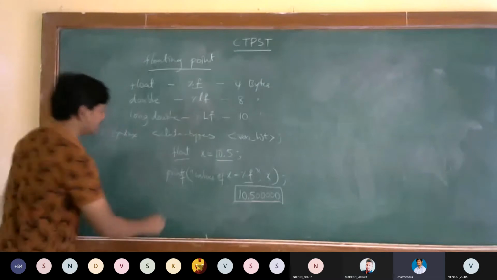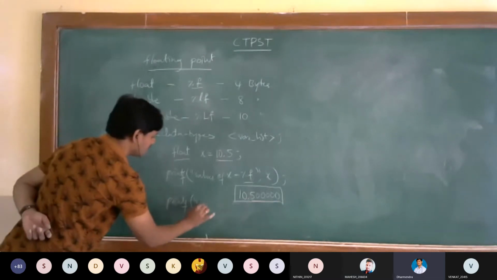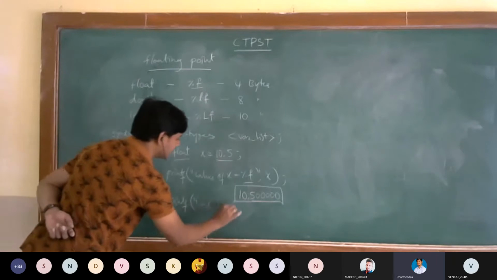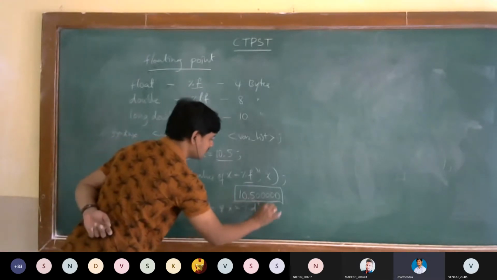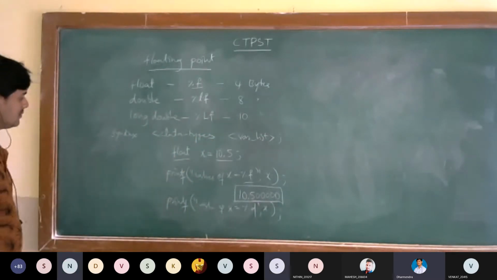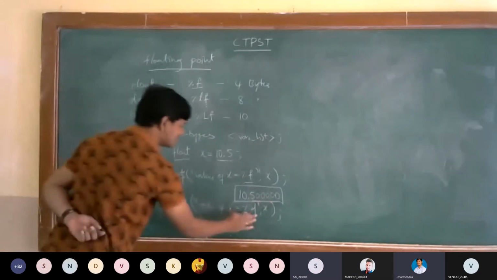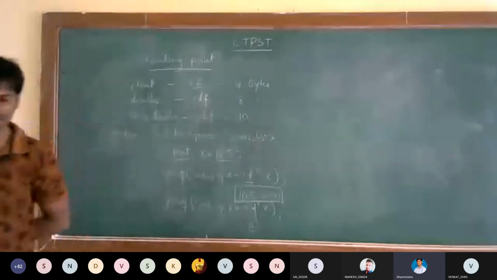Now I am printing the same value with printf: value of x is equal to %d, comma x. Can anybody tell me what's the value? 10, sir. That's it. Here implicit conversion will take place.